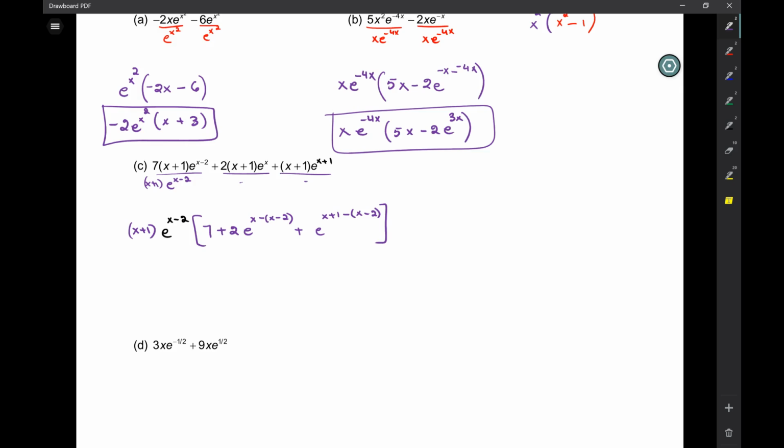So this shows up a lot in chapter 4 of calculus, a lot. And by then you've got so much going on that, you know, this on top of it at least should be, you know, second nature to you by then. So here I have e to the x minus 2 times what? 7 plus 2e squared plus e to the what? E cubed. Okay? And we leave it that way. We just leave it that way.